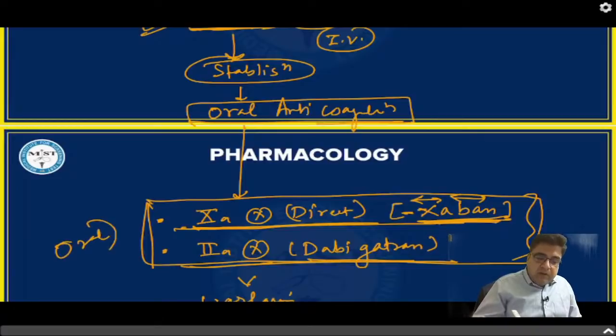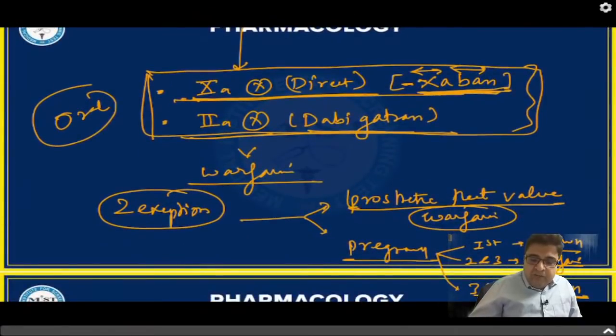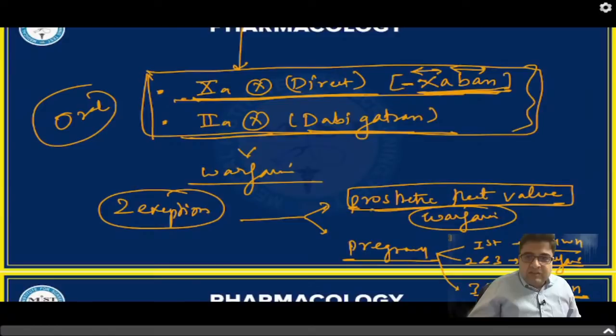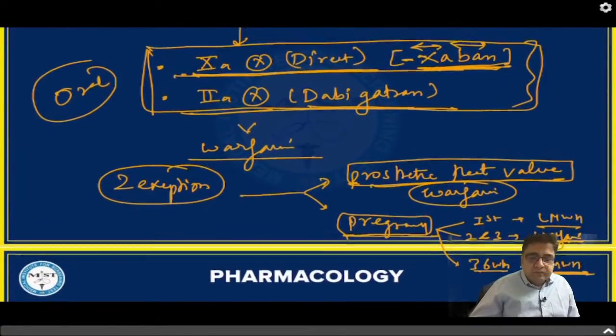Now there are two exceptions to this rule. The first is if the patient has valvular heart surgery, then the risk of hypercoagulation is there, so instead of the above medicine, you give warfarin. The second is pregnancy, where we have different guidelines. In the first trimester, heparin. Second and third trimester, warfarin. And at 36 weeks, you again put the female back on low molecular weight heparin.